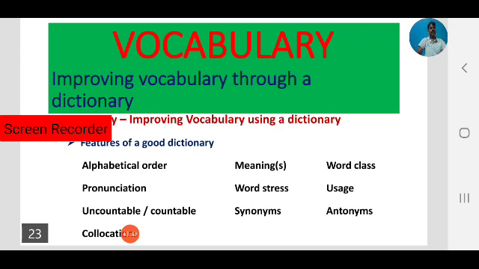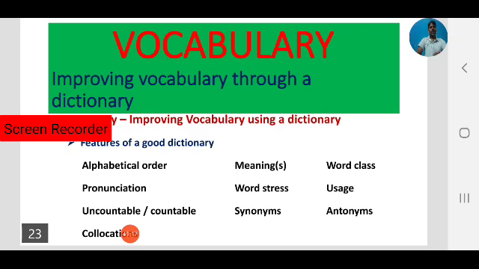Usage is most important. By referring to a good dictionary we can find the usage. Some examples are there, how it is used as a verb, how the same word is used as a noun. So by using a dictionary we can improve our usage of words. That is another important feature of a dictionary.